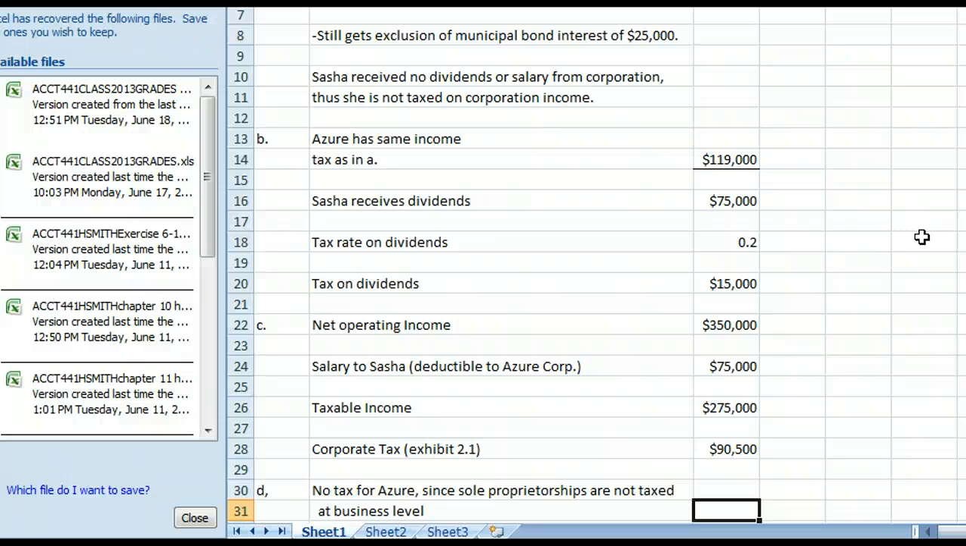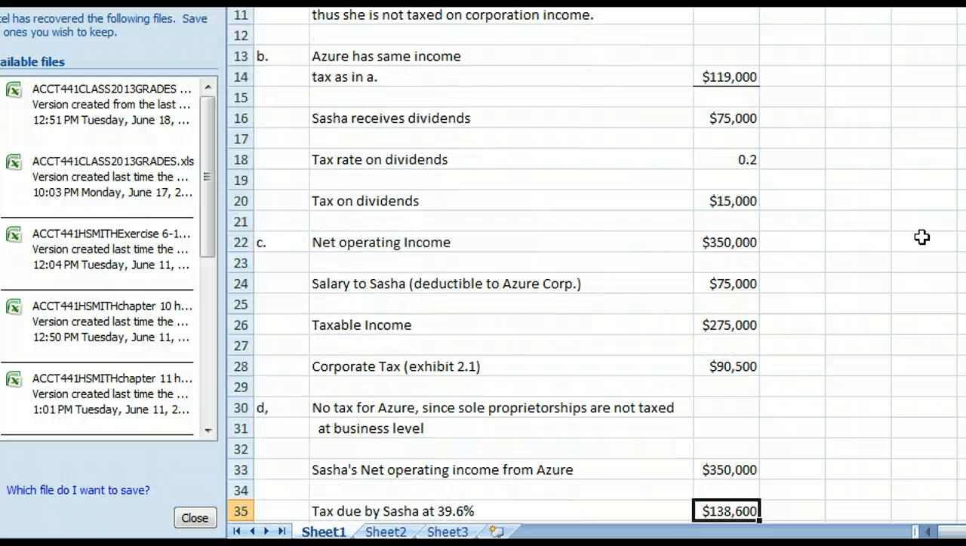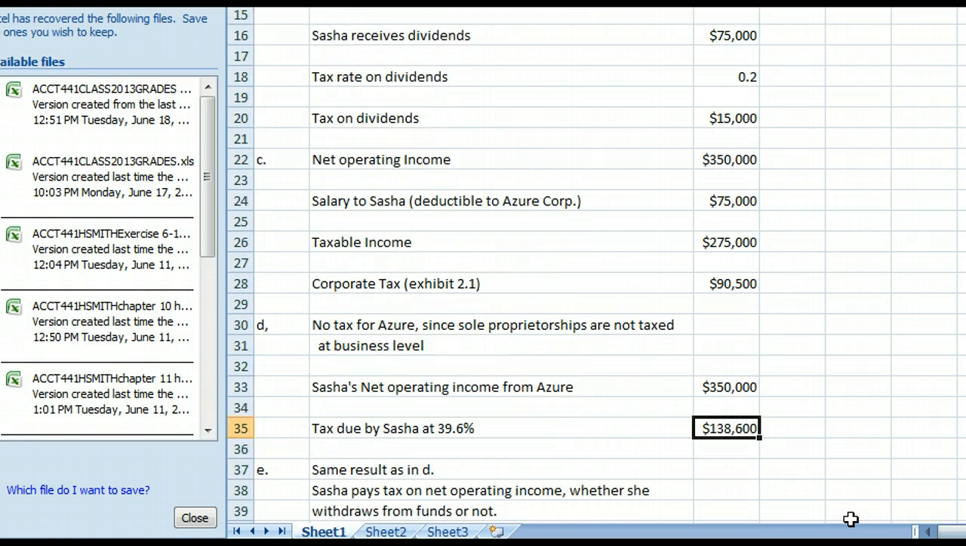Okay. All right, in problem D, it says Azar is a sole proprietorship. Sasha withdraws 0. Here, there's no tax at the corporate level for Azar, since sole proprietorships are not taxed at the business level. It all passes through on a Schedule C to Sasha. Sasha's net operating income from Azar thus is $350,000 at the 39.6%, because we're already saying she's reached her maximum level of income, so her tax is $138,600.